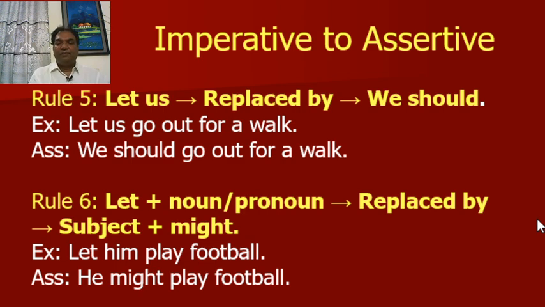Rule 5. Let us replaced by we should. For example, let us go out for a walk. Assertive, we should go out for a walk. Rule 6. Let plus noun or oblique pronoun replaced by subject plus might. Example, let him play football. Assertive, he might play football.